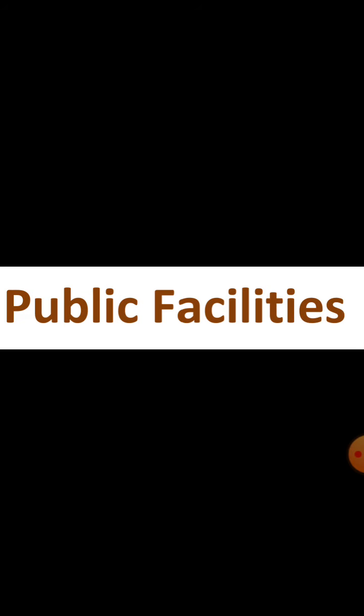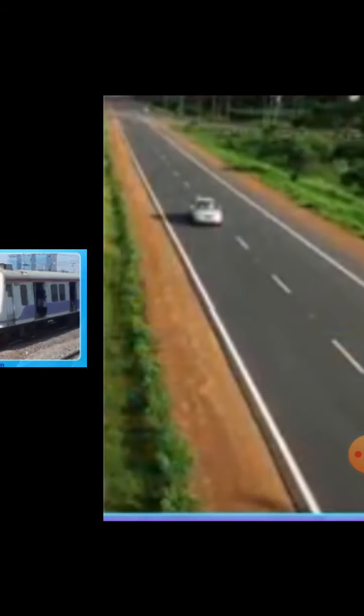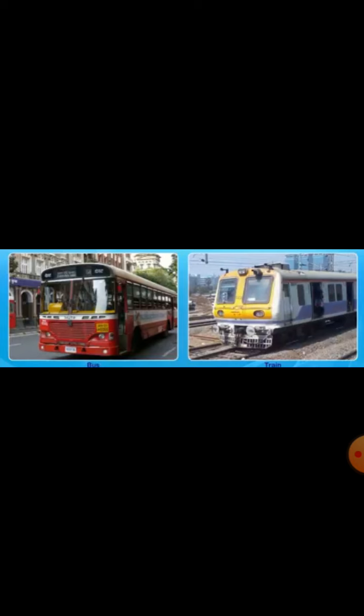Public facilities. A public facility is a facility that is provided by the government to the people who live in a particular place. A public facility may include street lights, roads, and different means of transport like buses and trains. All these facilities help us lead a comfortable life.